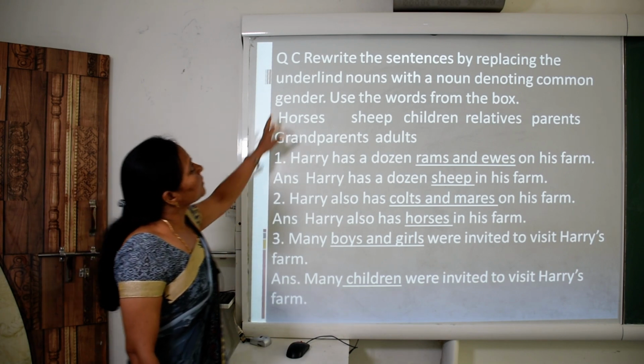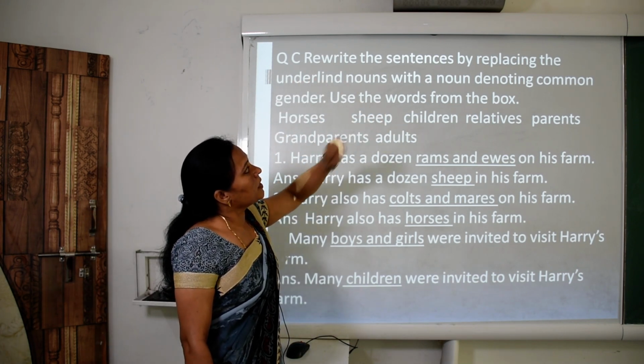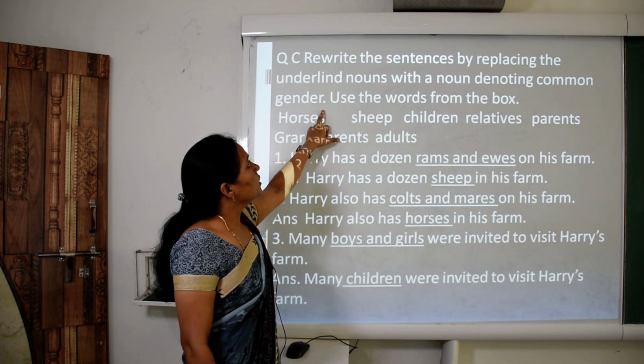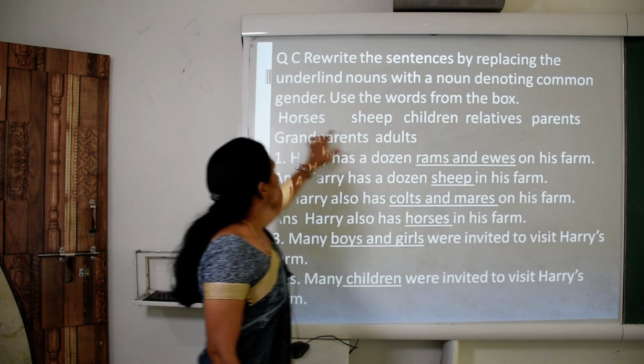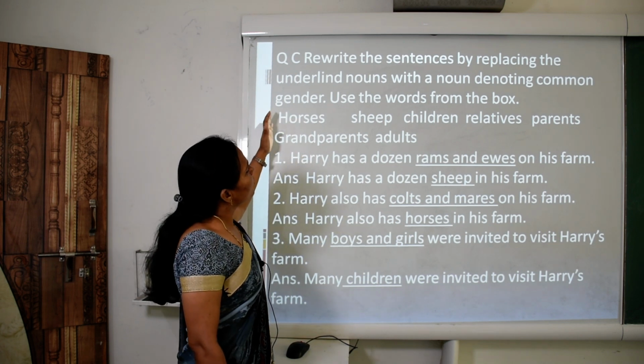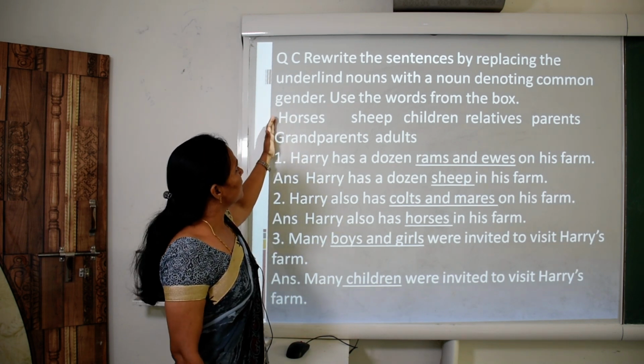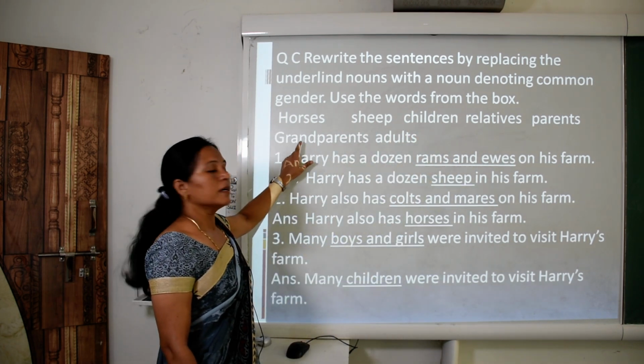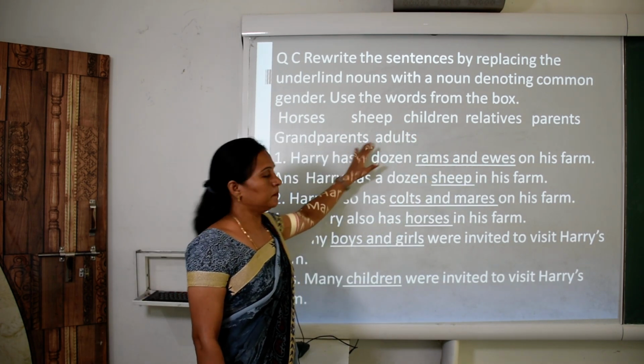Question number C. Rewrite the sentences by replacing the underlined nouns with a noun denoting common gender. Use the words from the box. Some common gender words are given here: horses, sheep, children, relatives, parents, grandparents and adults.